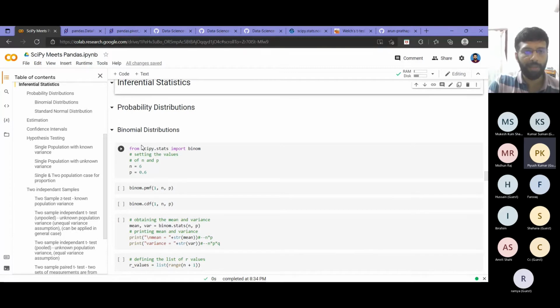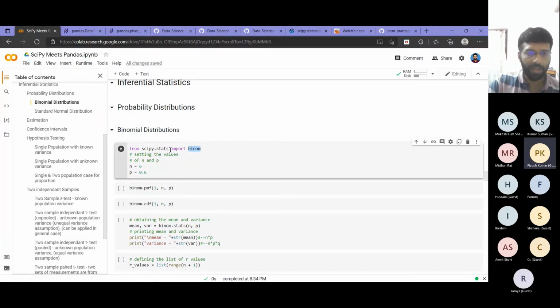So discrete binomial distributions and continuous normal distributions. Those are the ones I have considered, because that is what we have learned in our course. I will show how we can implement both of them in a Python console. For binomial distribution, you have to use the binom library, which is available in the scipy.stats module. So as usual, similar to import pandas as pd, you have to import binom.